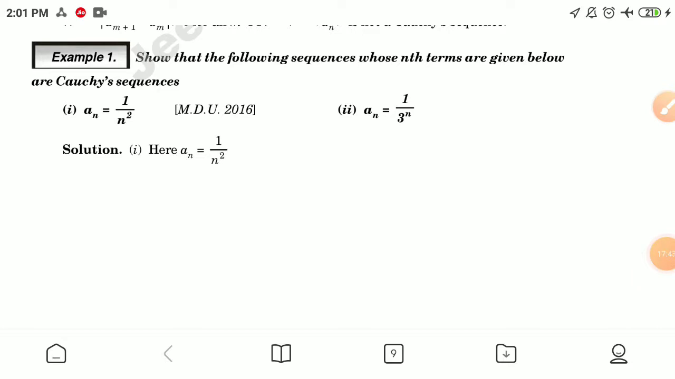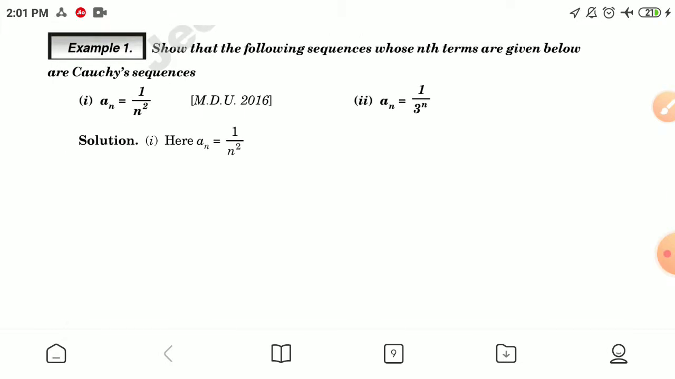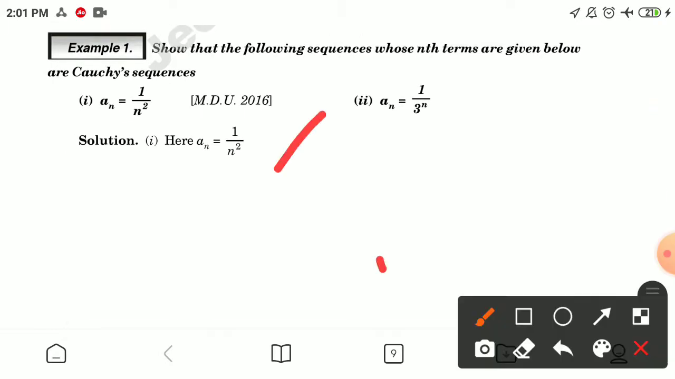Show that the following sequences whose nth terms are given below are Cauchy sequences. Here an is given as 1 by n square.